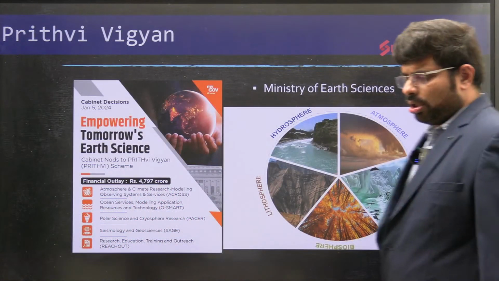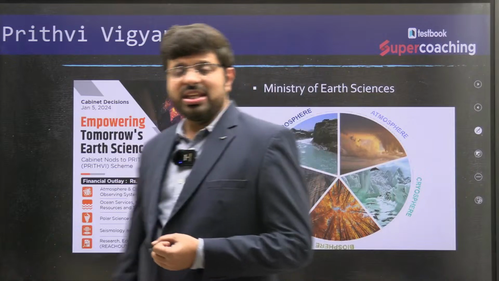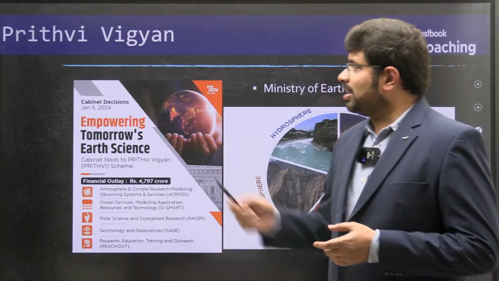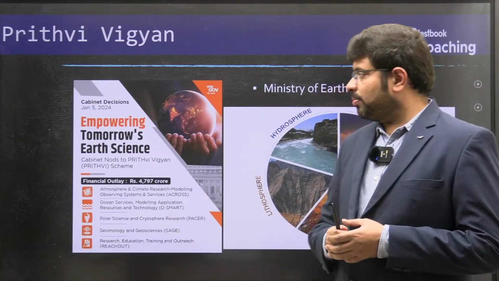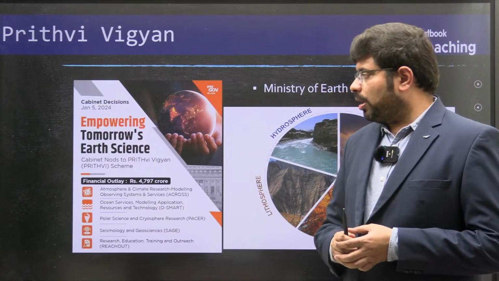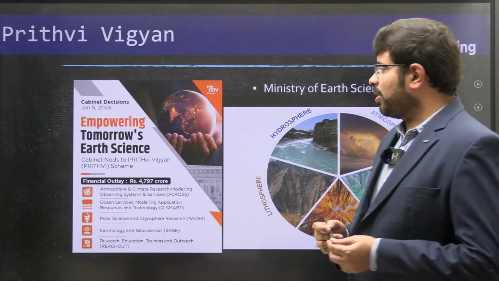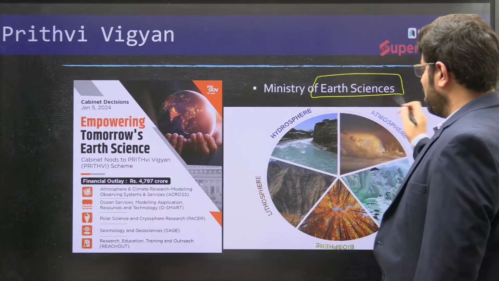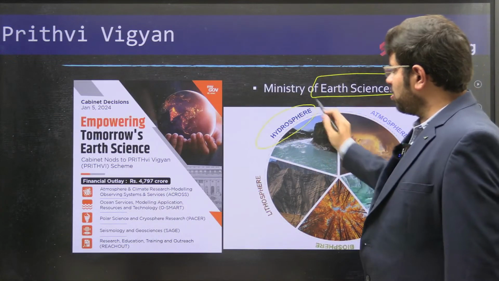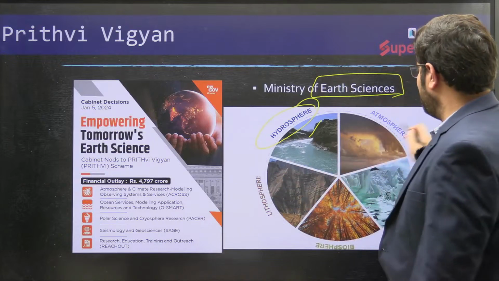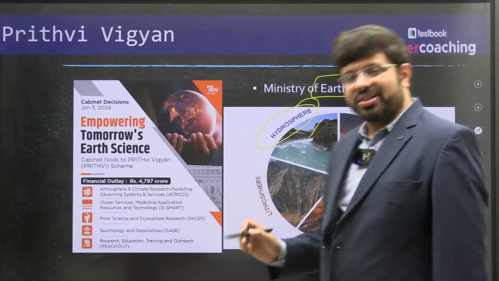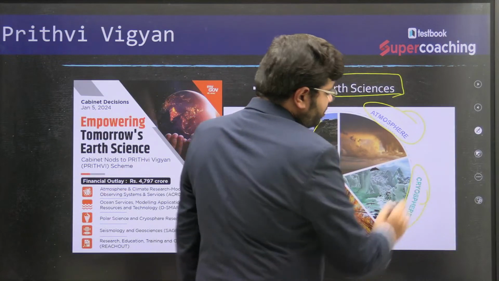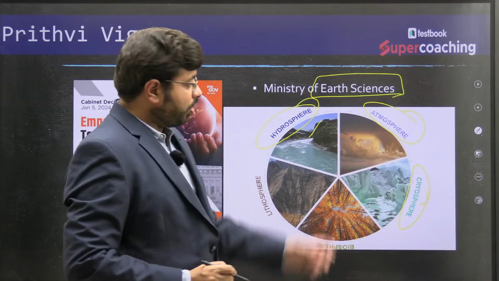Then there is also another very important scheme which is part of the current affairs and is in the news. The scheme is called the PRITHvi VIgyan scheme, empowering tomorrow's earth science. It is part of the Ministry of Earth Sciences, which deals with the hydrosphere, the water resources of the country, the atmosphere, the gases, the weather, and all such things. You can see the ice, the glaciers, ice caps in the era of climate change. This is very important. Cryosphere.